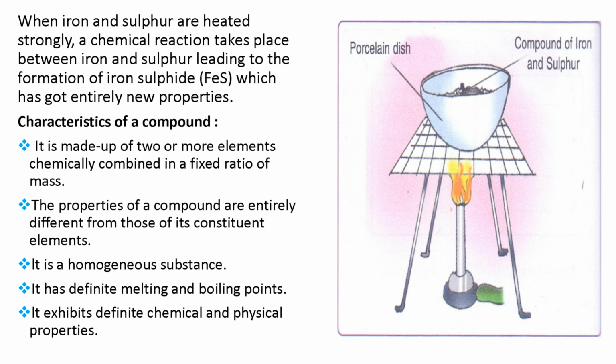Now we see how iron sulfide is made, or how iron sulfide is formed. So in the diagram you can see, in a porcelain dish we take iron and sulfur and we heat both of them strongly. A chemical reaction takes place between iron and sulfur and iron sulfide is formed. So iron sulfide has different properties from iron and sulfur. All of you know that.